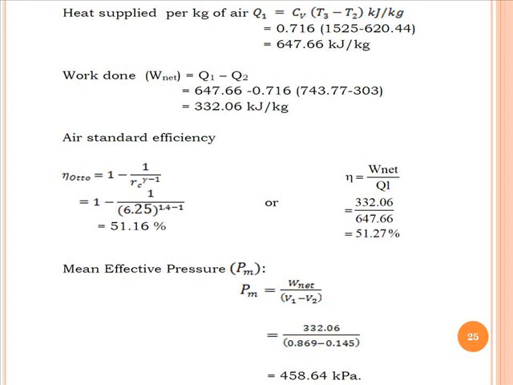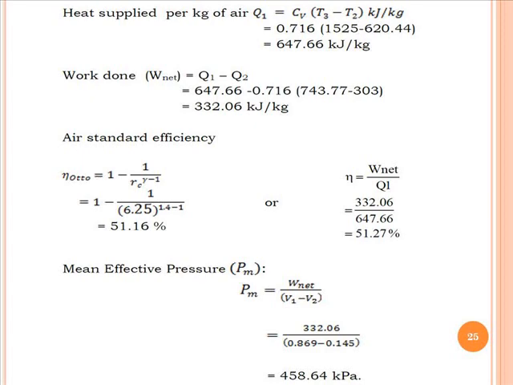So heat supplied is 647.66. Heat rejected, again that is CV into the temperature difference, that is 743.77 minus 303. So we'll get the work done, that is 332.06.